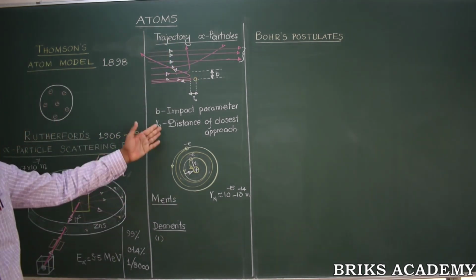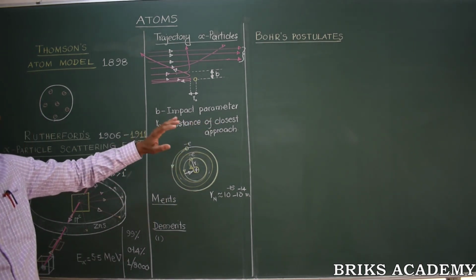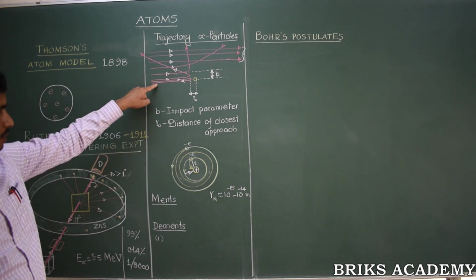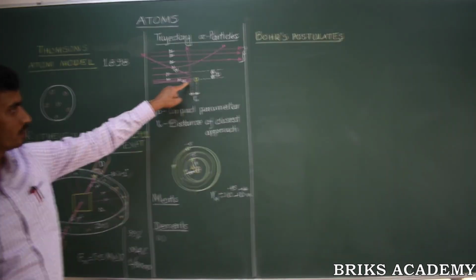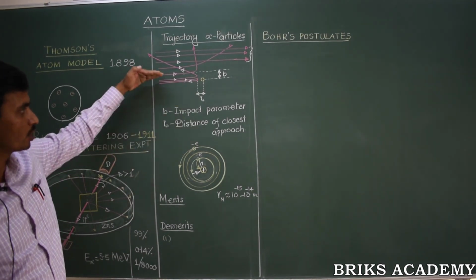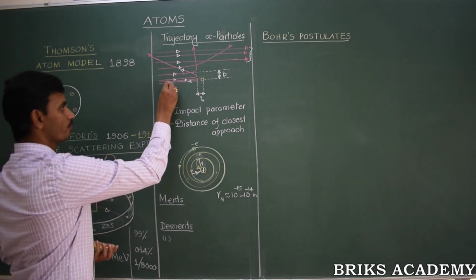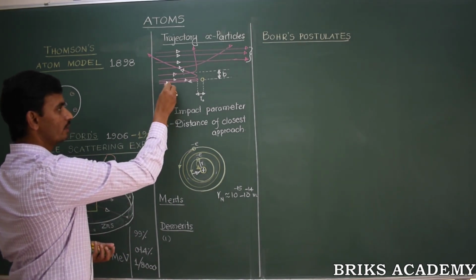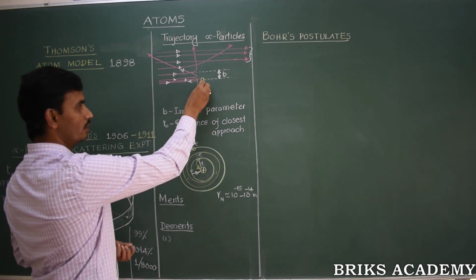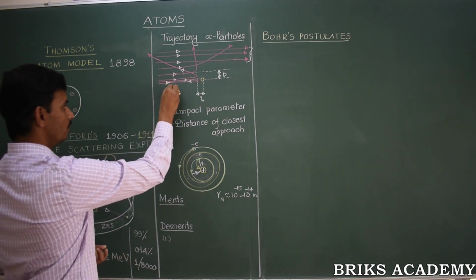Another definition that we need to know is the distance of closest approach. What do you mean by distance of closest approach? Now consider a particle which travels straight towards the gold nucleus and is about to undergo a head-on collision. This particle will have a certain kinetic energy.